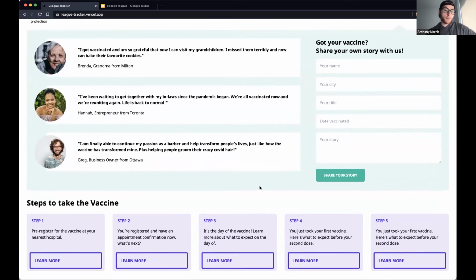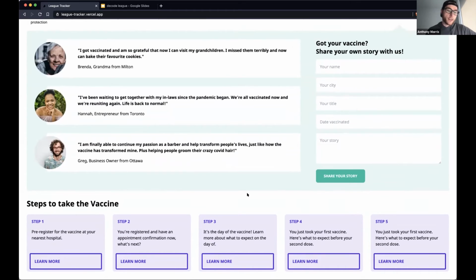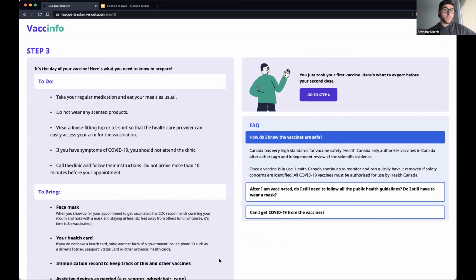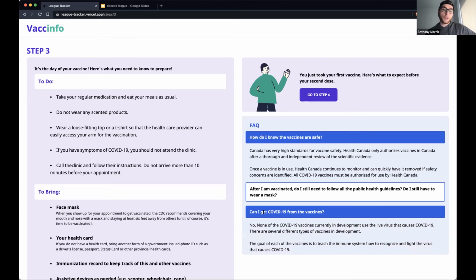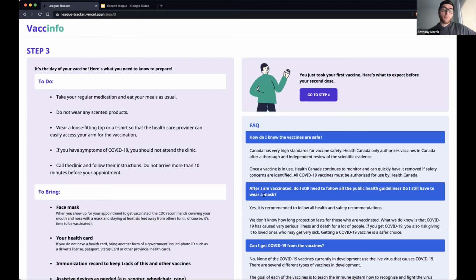Finally, to support people like my mom getting the vaccine, we have some more information regarding the process. Today is vaccine day for my mom, so she's going to go to step 3 and learn more about what's happening. Here we have information about the step, so things that she needs to do or bring to her vaccination visit, as well as get answers to common questions related to this step of the vaccination process.